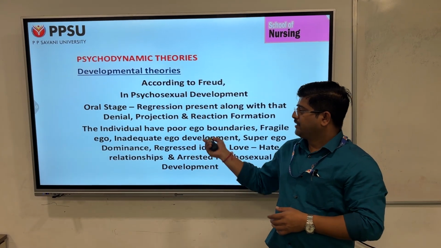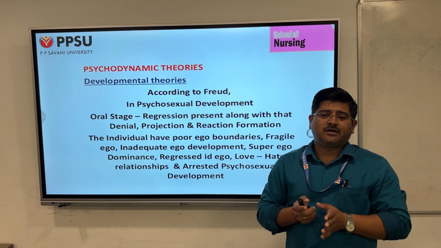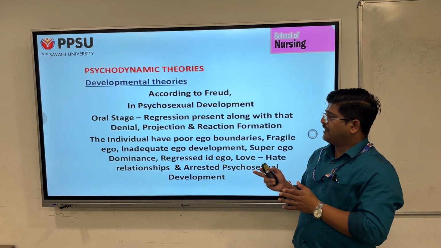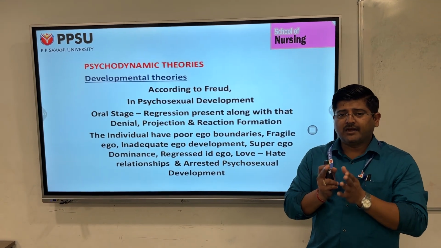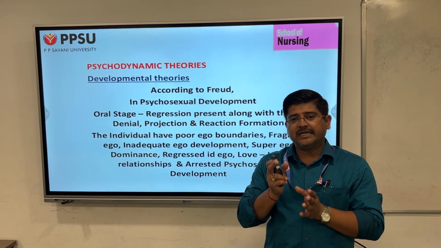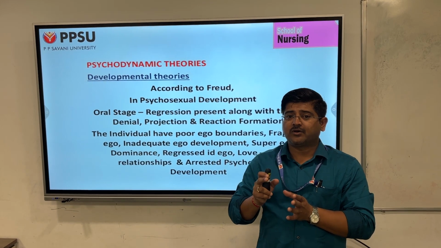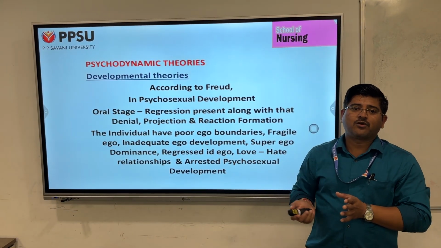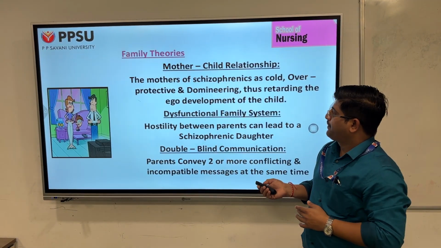And also he has told about the defense mechanism, which commonly speaks about the id, ego and superego. So when we talk about the structure of mind, id, ego and superego are the three major components that are also responsible for causing schizophrenia.